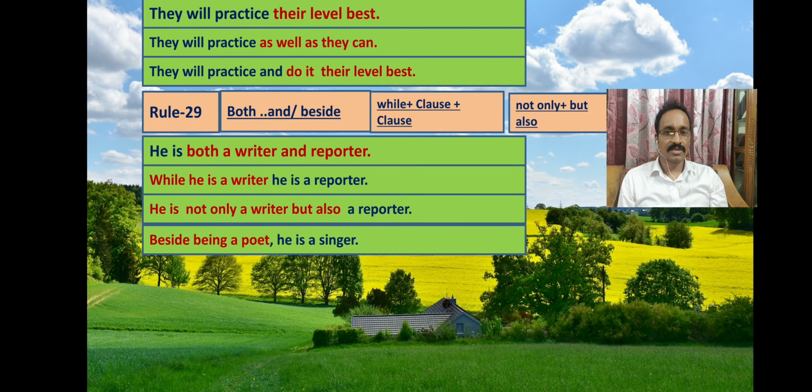The sentence starts with beside. Beside being a poet, he is a singer. So the complex sentence is while he is a poet, he is a singer. And students, the compound is he is not only a poet but also a singer.